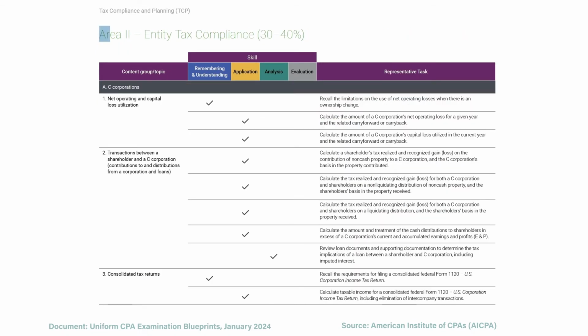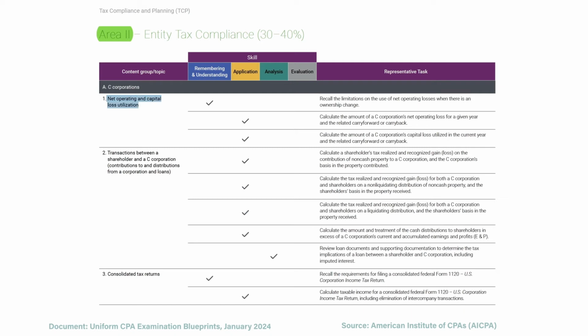Then we move to Area 2, which is entity tax compliance. This focuses on C Corps, S Corps, partnerships. And it's not just focusing on how they recognize gross income or whether something's a separately stated item. It's focusing on the more complicated transactions, such as non-cash contributions and distributions.